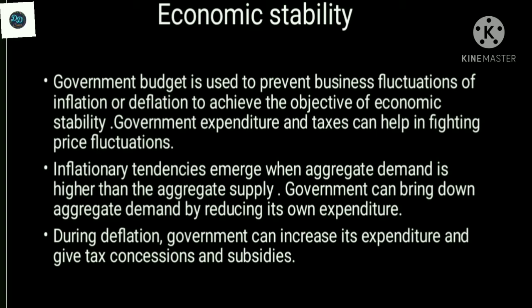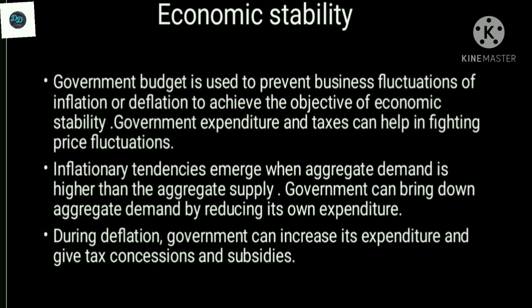Inflationary tendencies emerge when aggregate demand is higher than aggregate supply, so the government can bring down aggregate demand by reducing its own expenditure. During deflation, the government can increase its expenditure and give tax concessions and subsidies. In short, policies of surplus budget during inflation and deficit budget during deflation help to maintain the stability of prices in the economy.